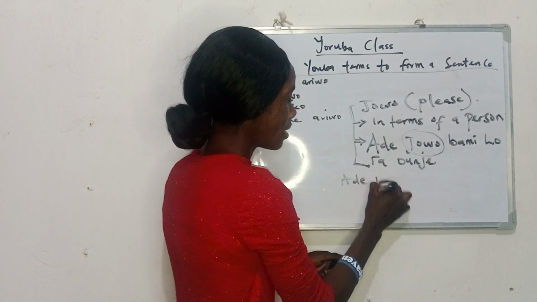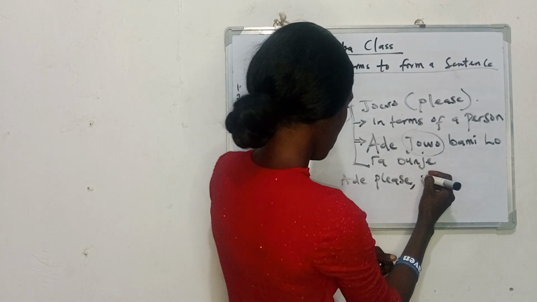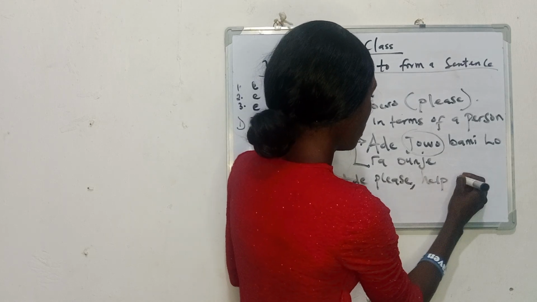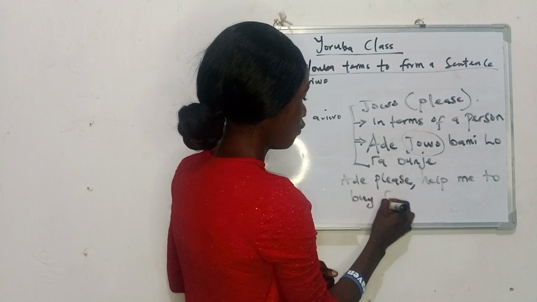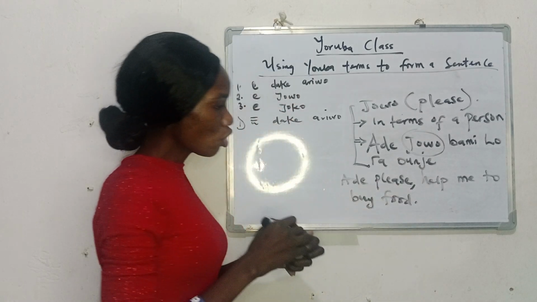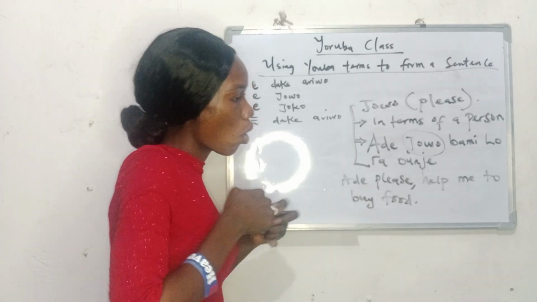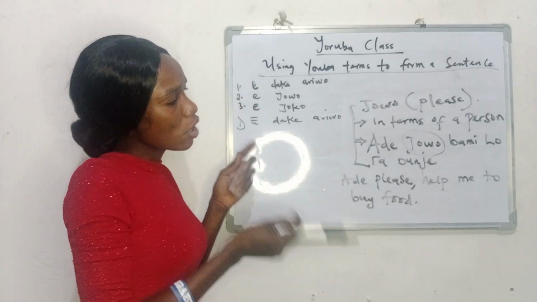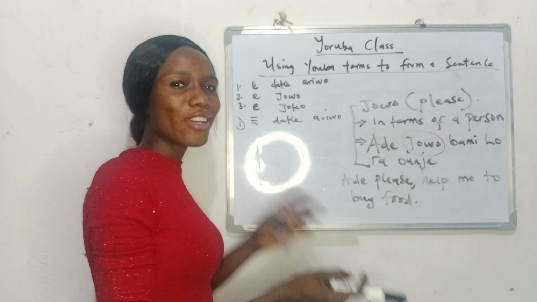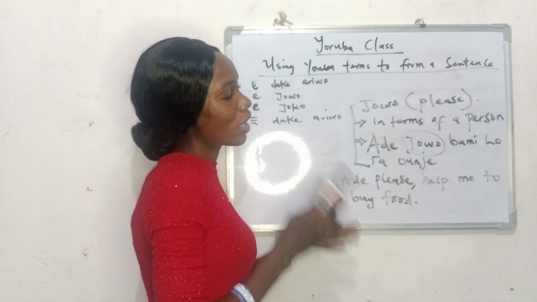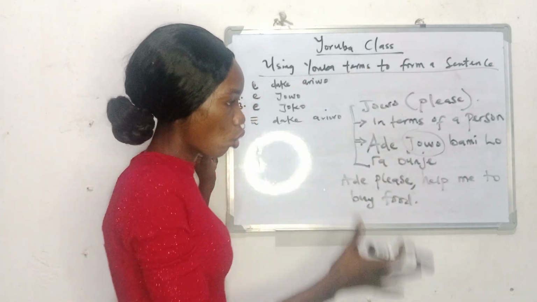Adé, please help me to buy food. So you can say, Adé jọ̀wọ́ bá mi ra oúnjẹ. So with this jọ̀wọ́, Adé is somebody very close to you. Adé could be your friend, or your younger sister or brother. So that is it on jọ̀wọ́.